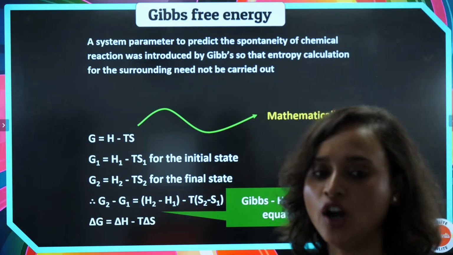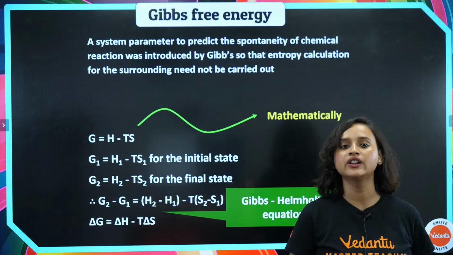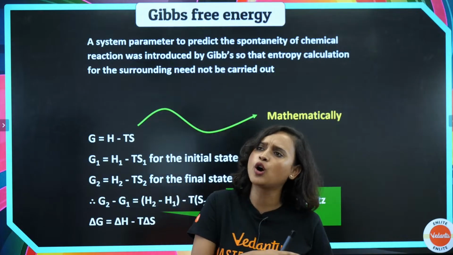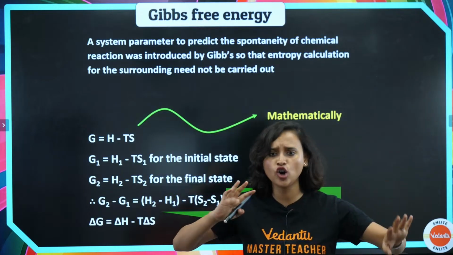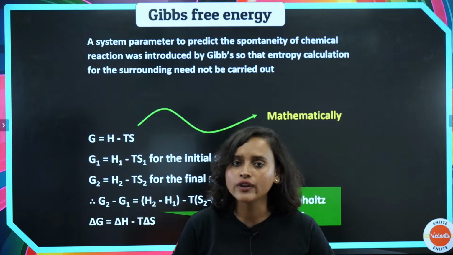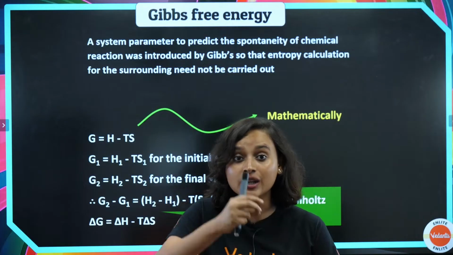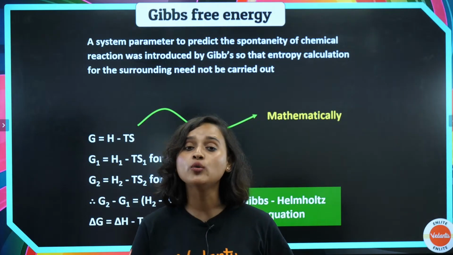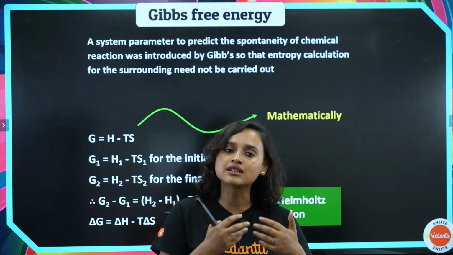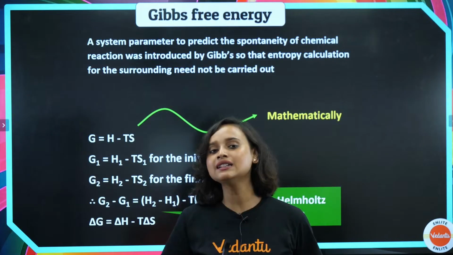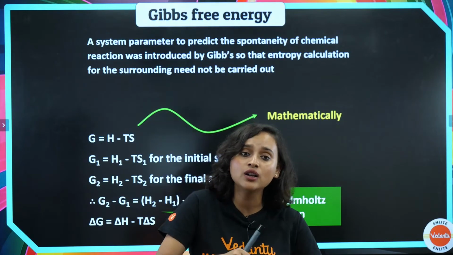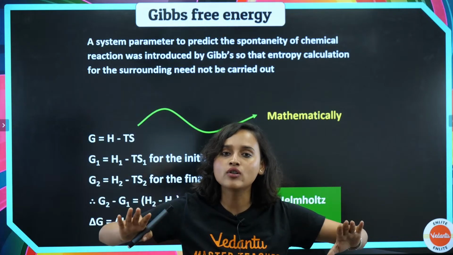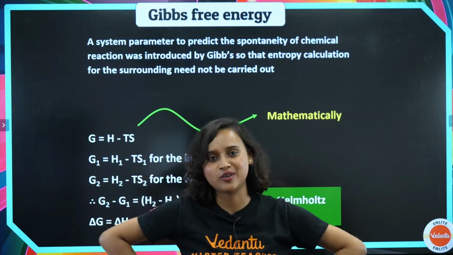Alright, chalo. Now let's talk about Gibbs free energy. What is it? You remember we just spoke about spontaneous and non-spontaneous, a lot of things that we spoke about, right? So, we want to have a parameter which can predict the spontaneity of a chemical reaction. We want a system parameter which can predict the spontaneity of a chemical reaction, and that was introduced by Gibbs, so that the entropy calculation for the surroundings doesn't have to be carried out.